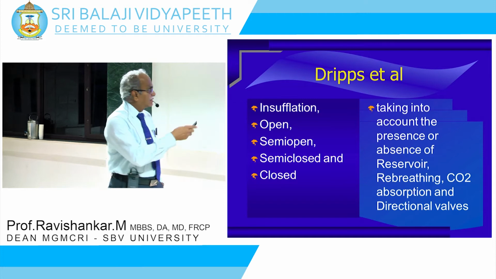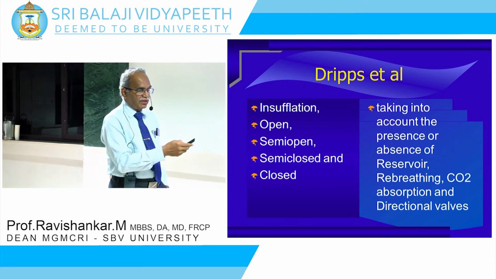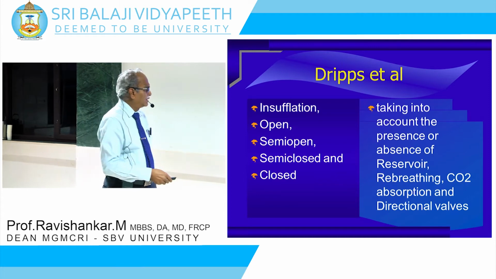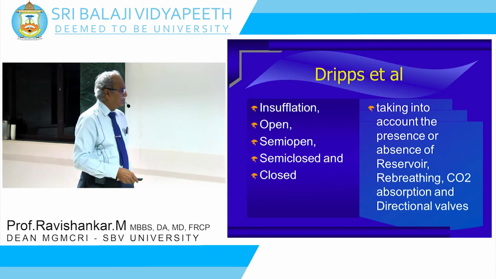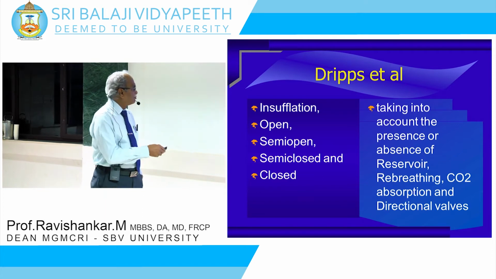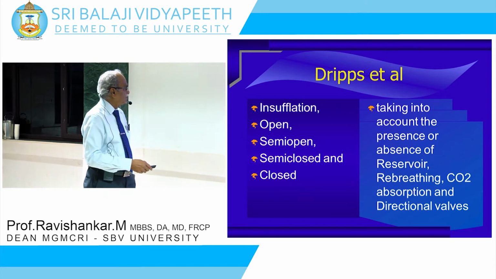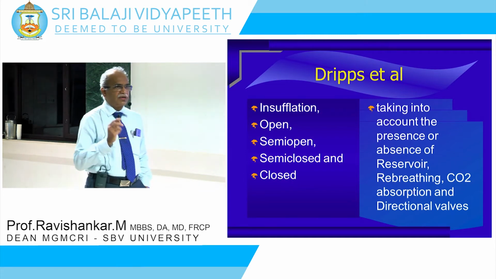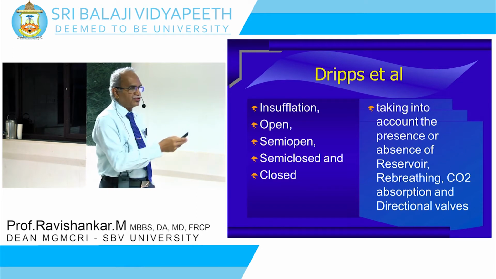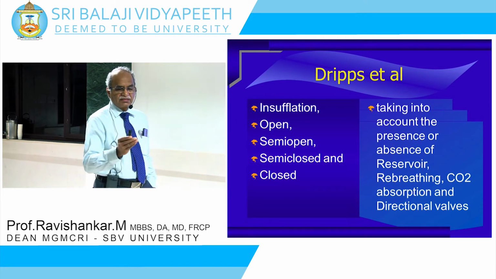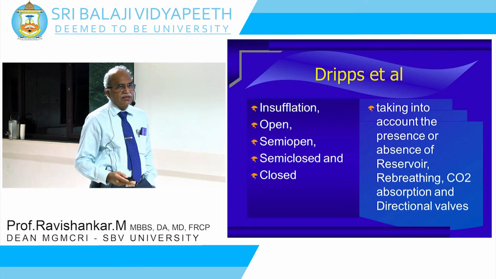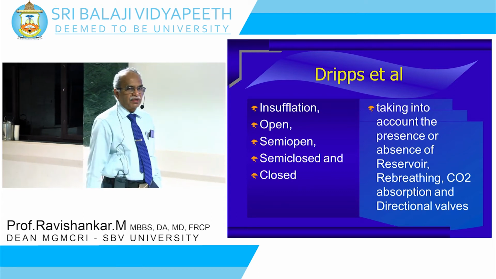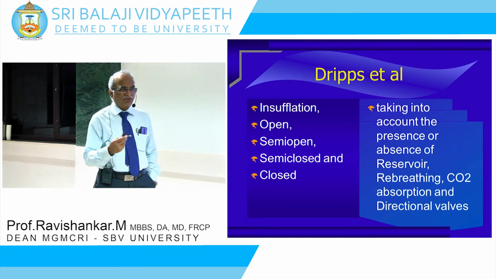Again, Dripps in 1952 reclassified it, taking into account the presence or absence of a reservoir, rebreathing, carbon dioxide absorption, and directional valves. So he put them as insufflation, open, semi-closed, and closed. This classification was followed for a long time, but the main problem is it's not just these two; so many classifications of breathing systems have been published, mainly because there is no clarity about what you mean by a breathing system. How do you define a breathing system?